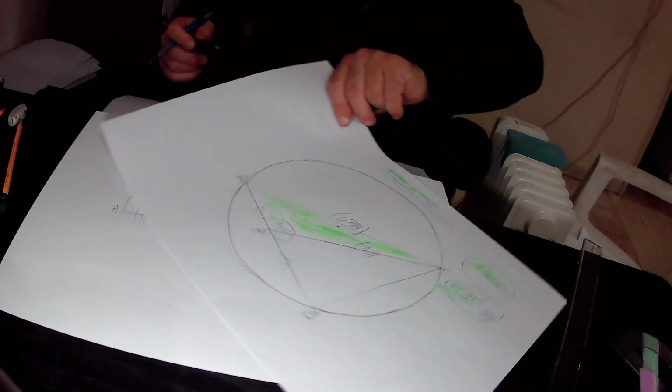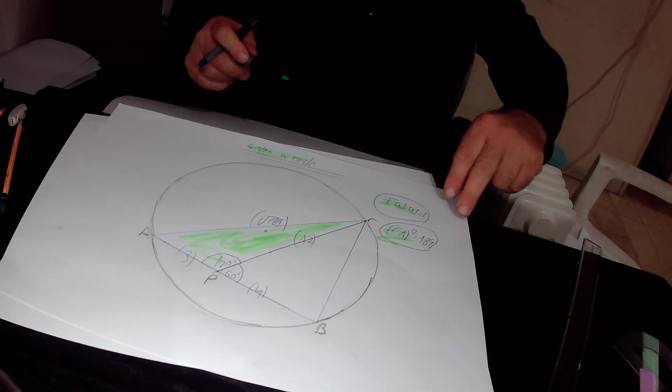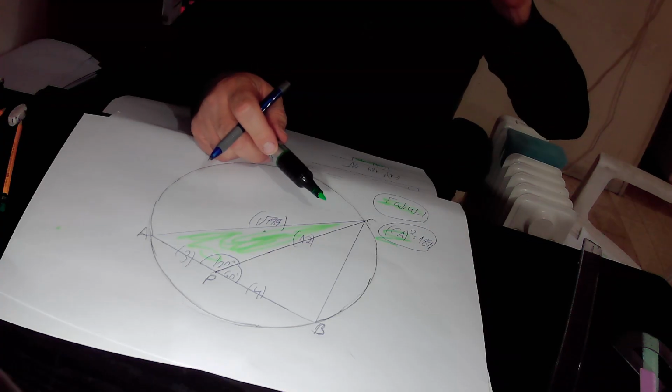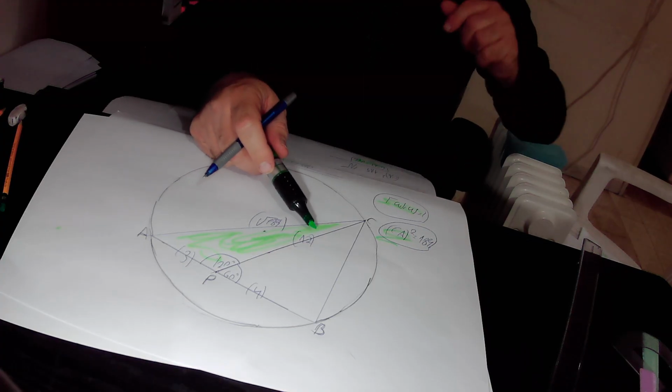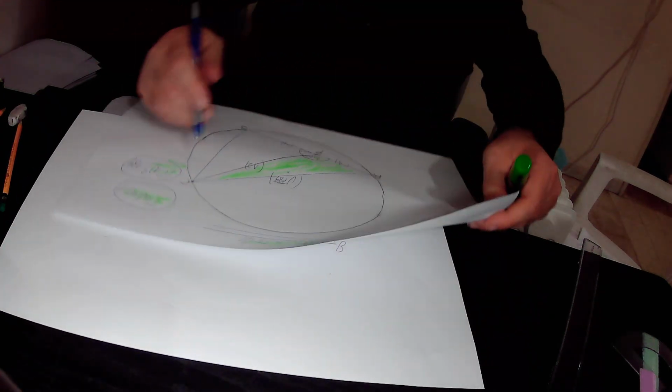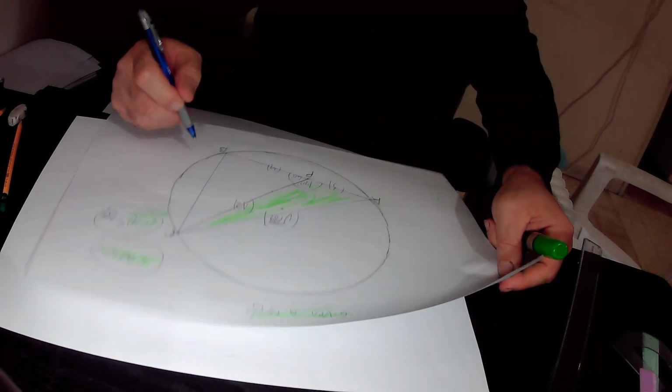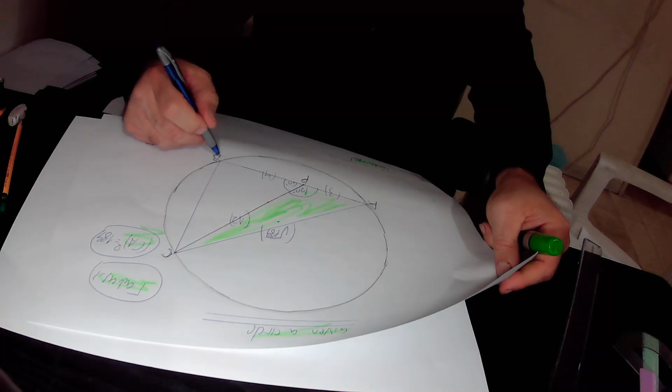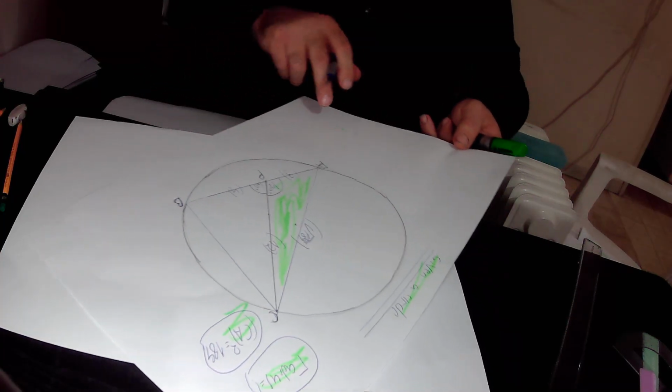Likewise, we implement the law of cosines on this right triangle, triangle CPB.